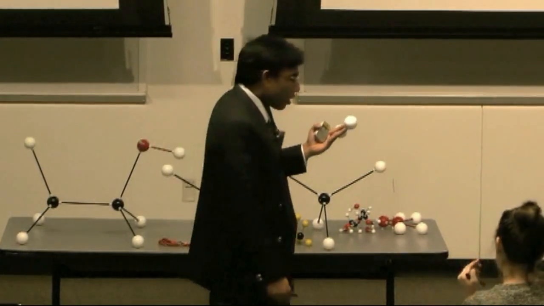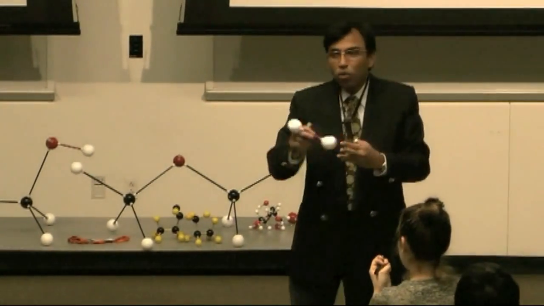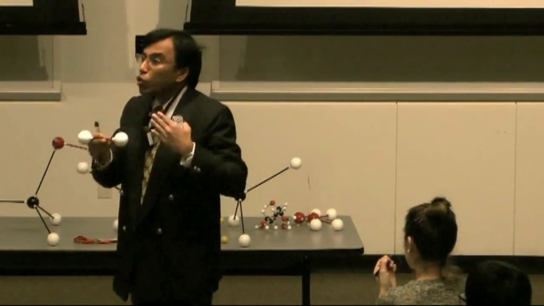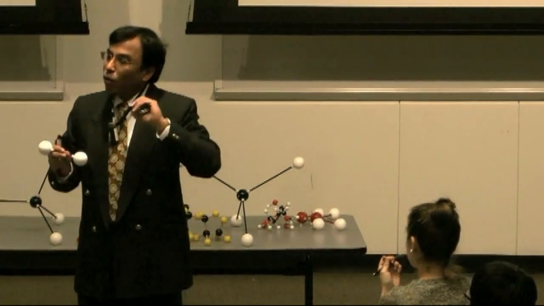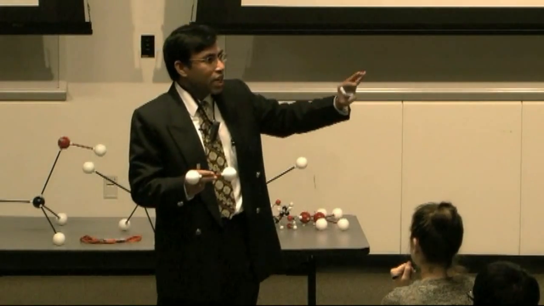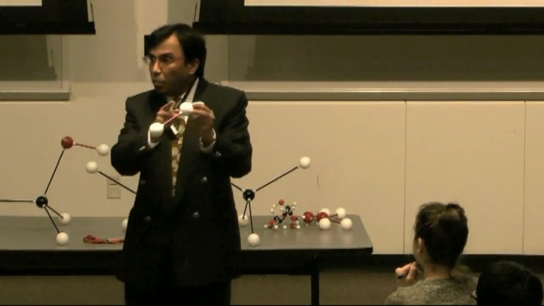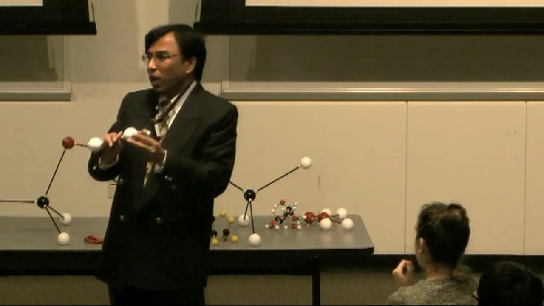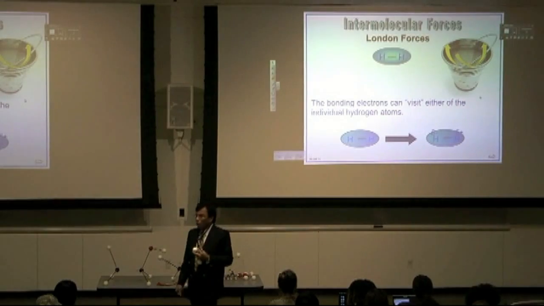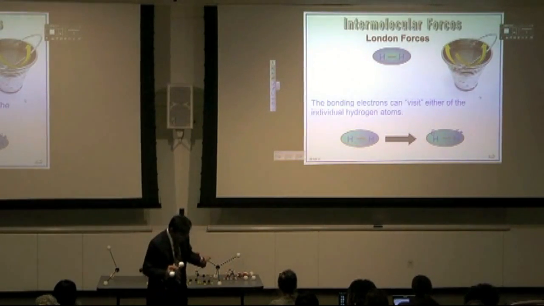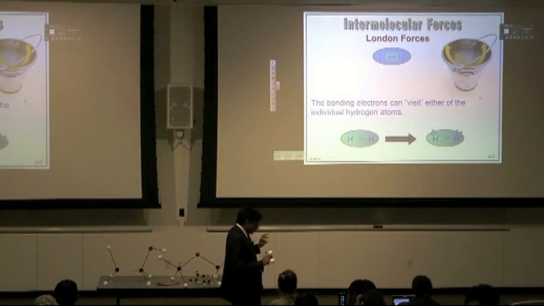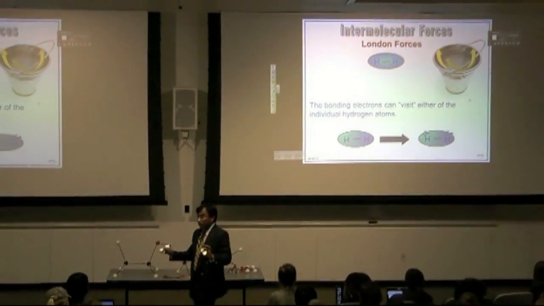But from the kinetic molecular theory, you learned that molecules are in motion. So do the electrons. And when the electrons are in motion, the electrons can move temporarily from one hydrogen to another hydrogen. One analogy can be given, very simple, and this is applicable for every substance.